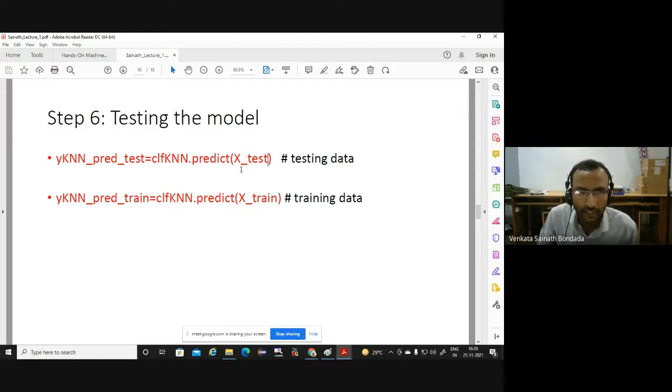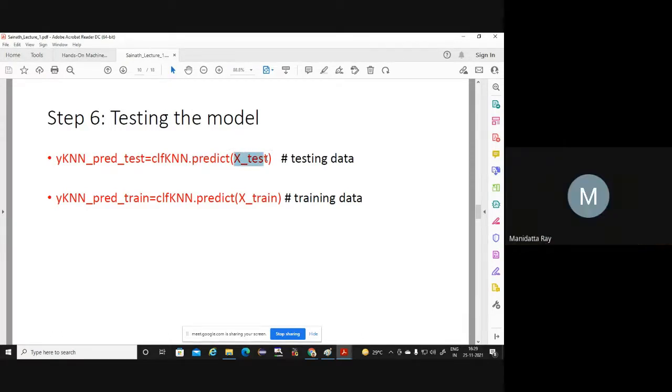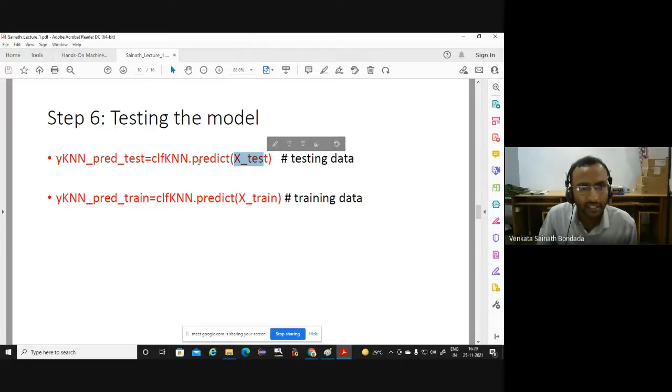Is it clear? Testing the model using the same classifier. We use the dot predict command, and then you give the testing data as an argument, and those values will be stored in this variable.